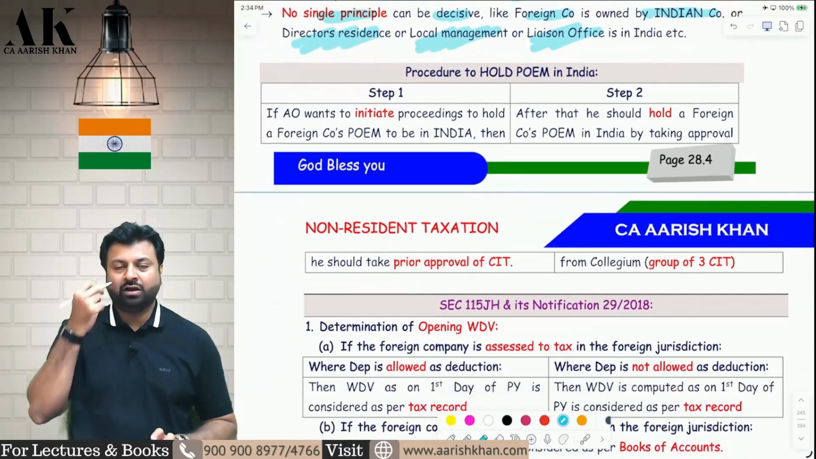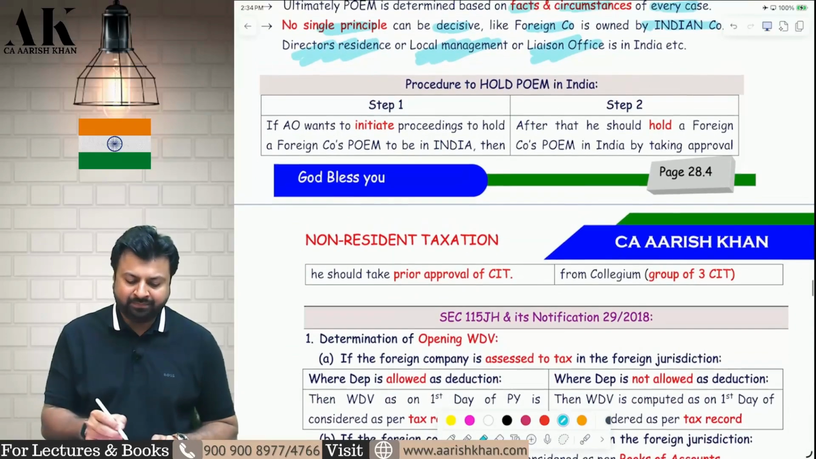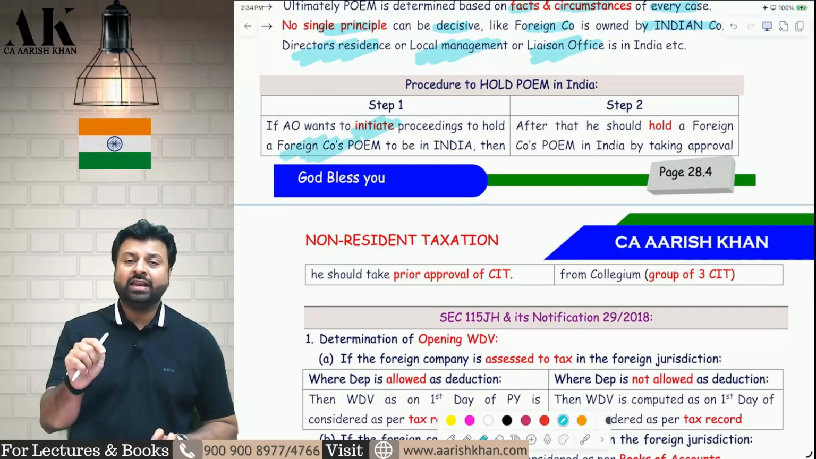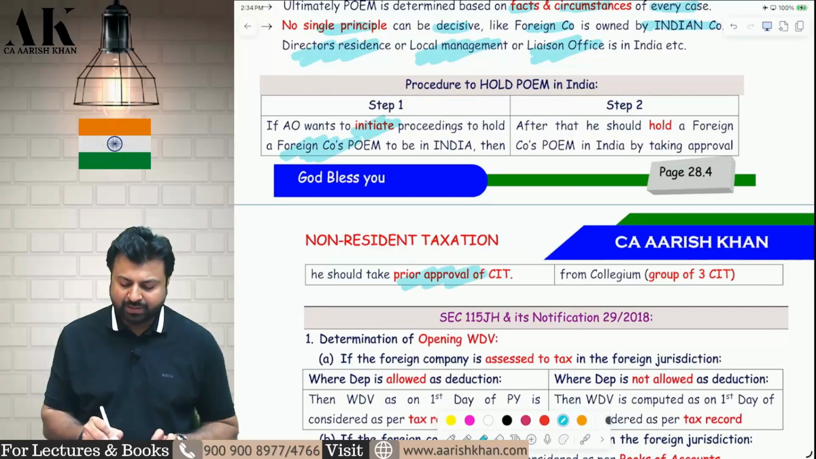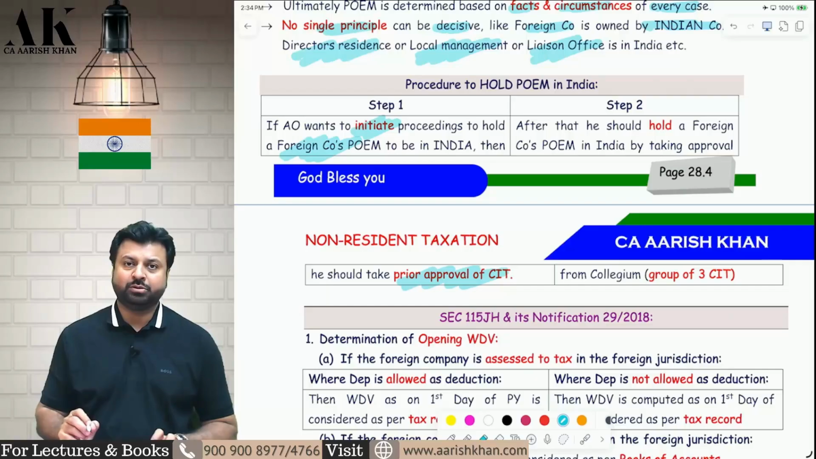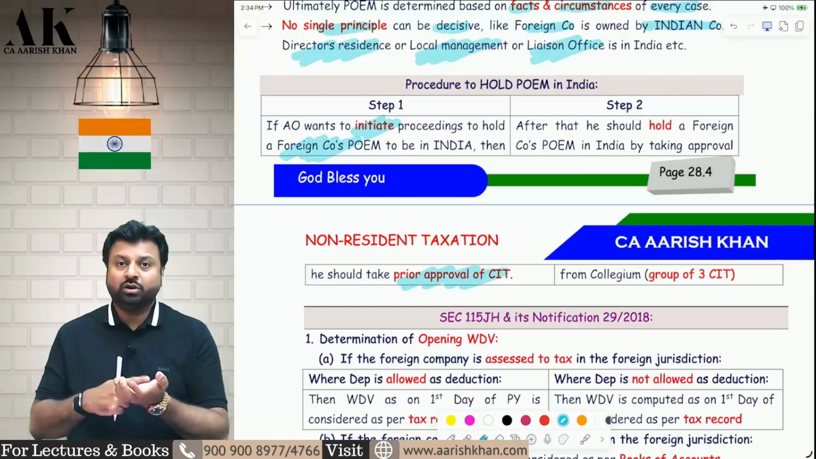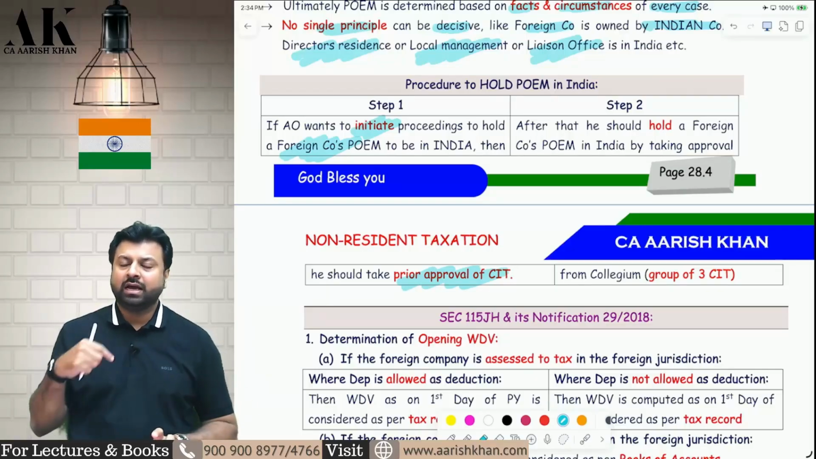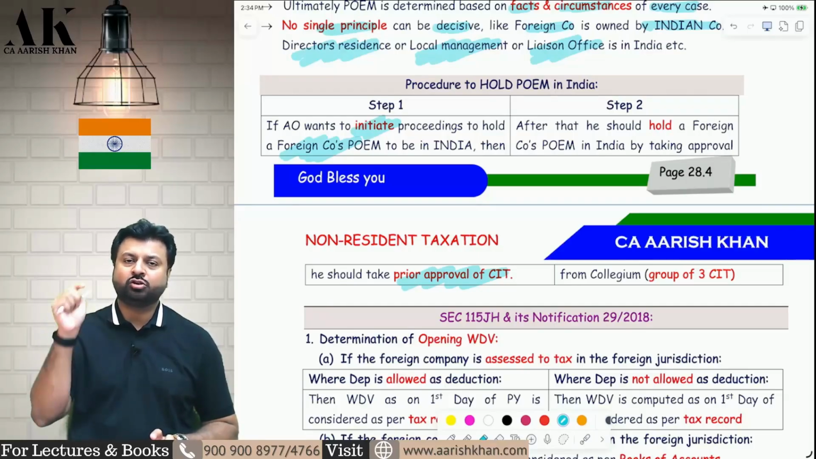Now, once the assessing officer knows that the POEM is in India, he will initiate the proceeding and he will send a notice to the assessee. He will send a notice to the foreign company declaring that the POEM is in India, after taking prior approval of the commissioner. So the AO will issue a show cause notice to the assessee, that is, to the foreign company, saying that show me cause why your POEM should not be declared in India.